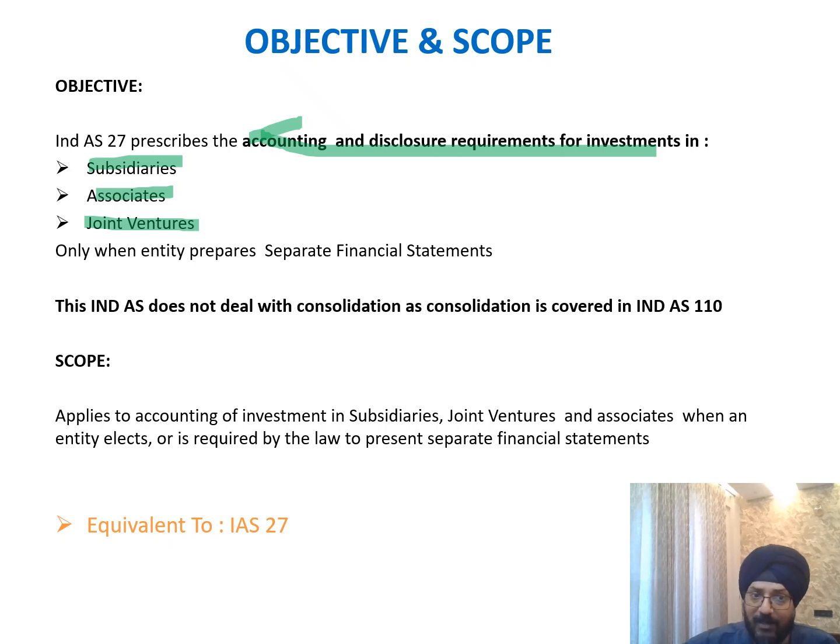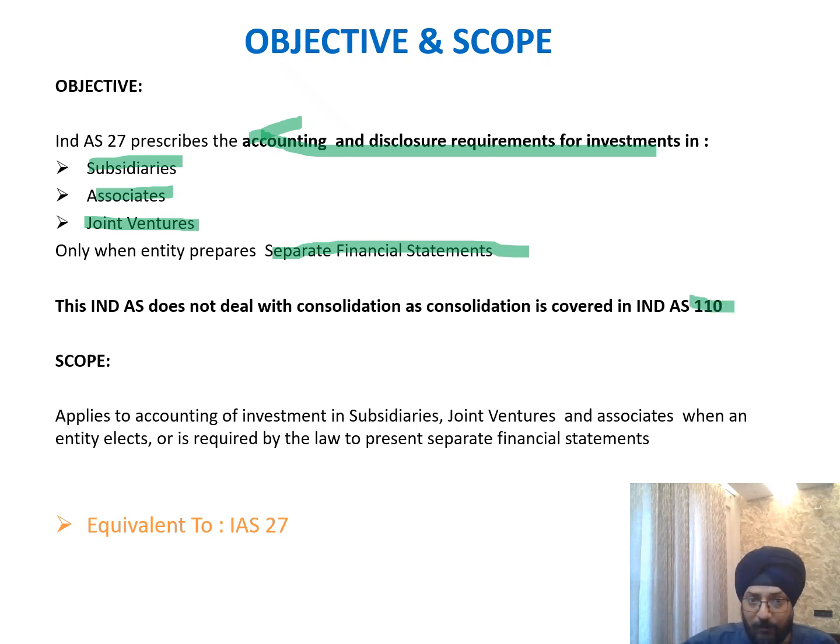That are required if an entity is having investment in subsidiaries, associates or joint ventures, only when the entity prepares the separate financial statement. Which means that there is an obligation on the entity to prepare the separate financial statement. And this standard prescribes how the investment in subsidiaries, associates and joint ventures will be accounted for when the entity is required to prepare the separate financial statement. So this Ind AS does not deal with consolidation. Consolidation is covered in Ind AS 110.